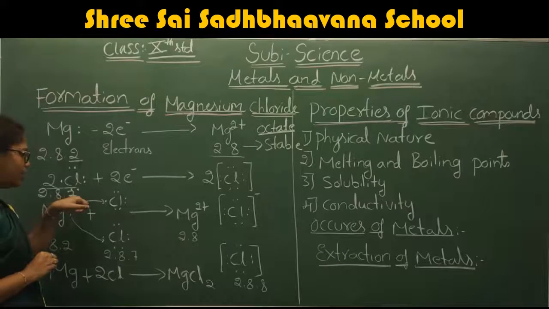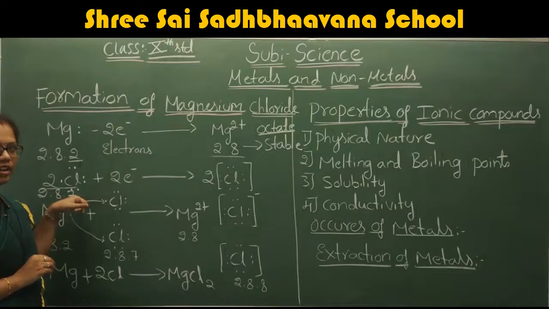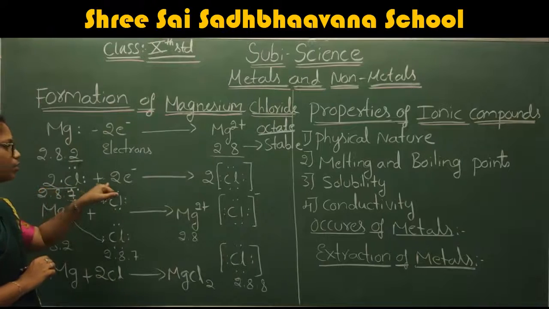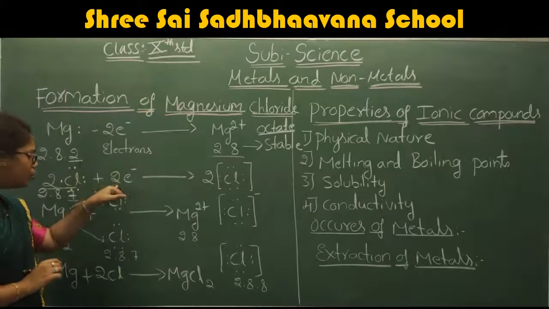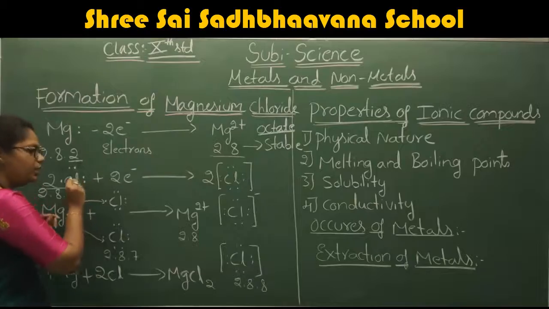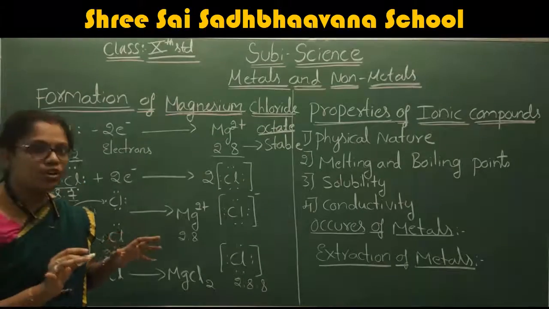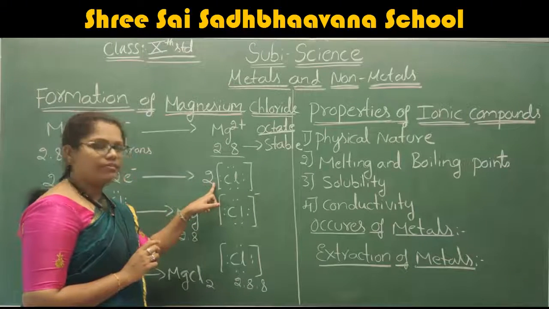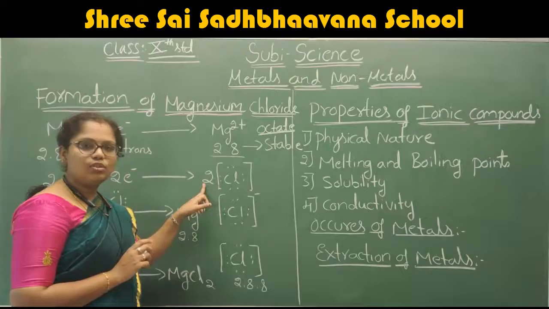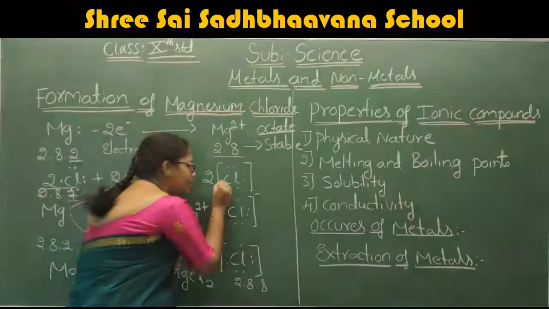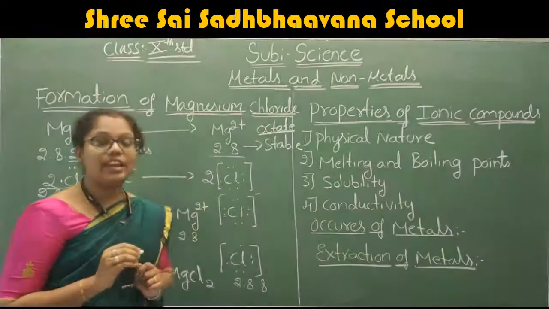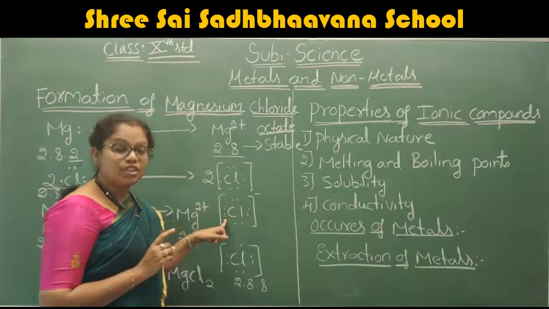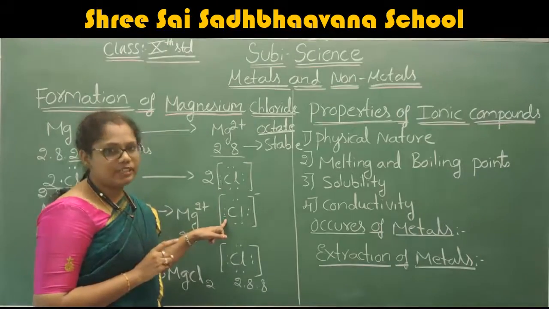After that, how many electrons are required to attain the octet configuration? 1 electron is required, right? For 2 chlorine, 2 electrons are required. Therefore, these 2 electrons are added to the chlorine to form the stable electronic configuration. Here I am taking 2 chlorine, 1, 2, that's why written as 2 chlorine. Here the blue color dot indicates the addition of the electrons to the chlorine.